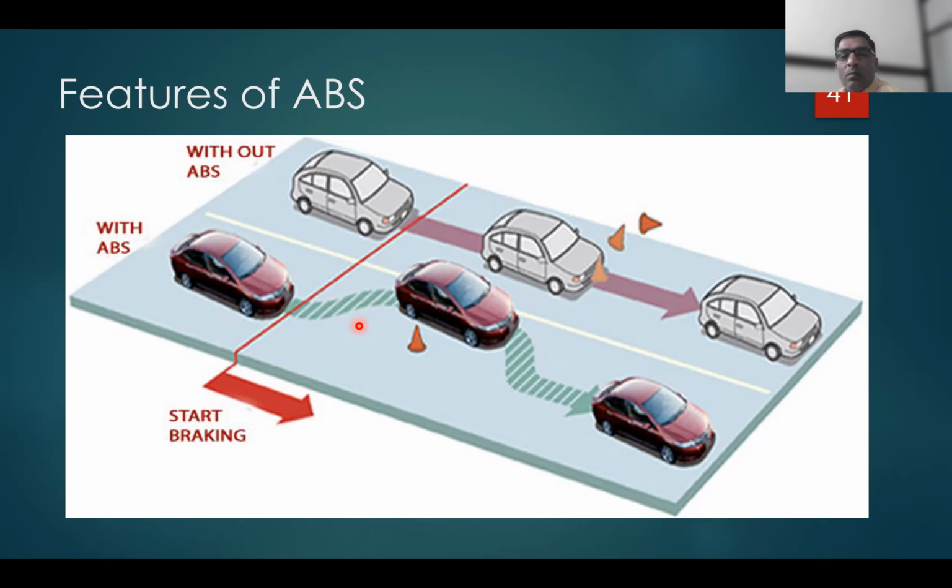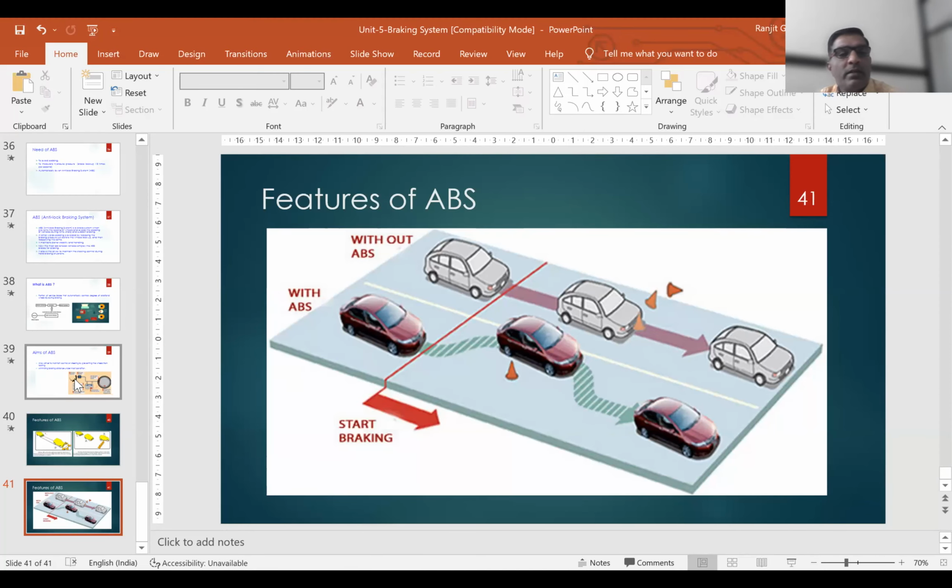So application of braking happens 15 times per second, application and releasing of the braking pressure. With this ABS we can avoid the obstacle and we can have better control. So these are the features or the advantages of the braking system.